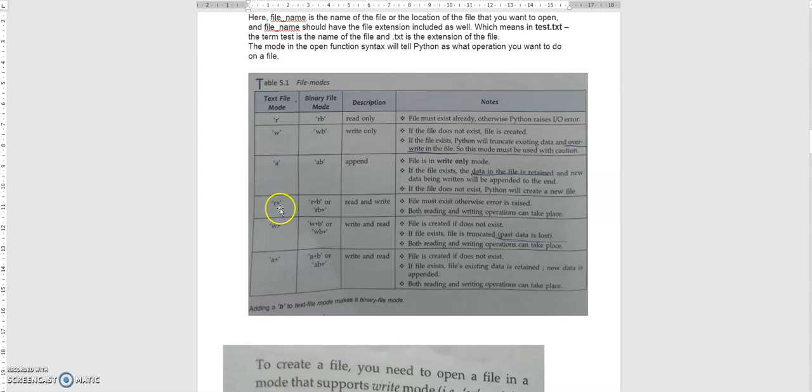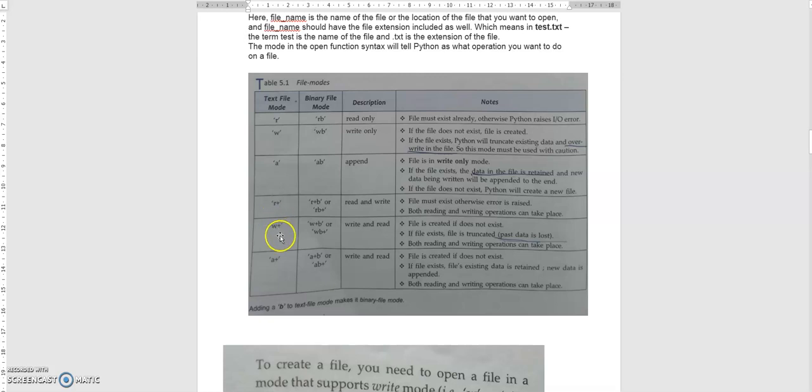So here, R plus means you are opening the file for reading as well as writing. When you are opening a file with the plus operations, or the W symbol, or the A symbol, A means append. If the file exists, it will write into the file. If the file does not exist, it will create a new file.